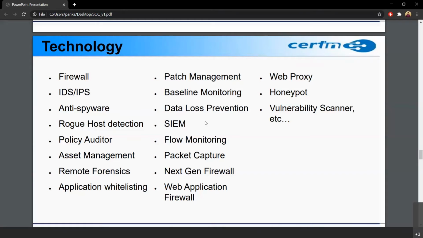Then there are vulnerability scanners. Vulnerability scanners are part of pen testing. They try to find which vulnerabilities exist in a system so that they can be patched. Okay. So this is the technology.